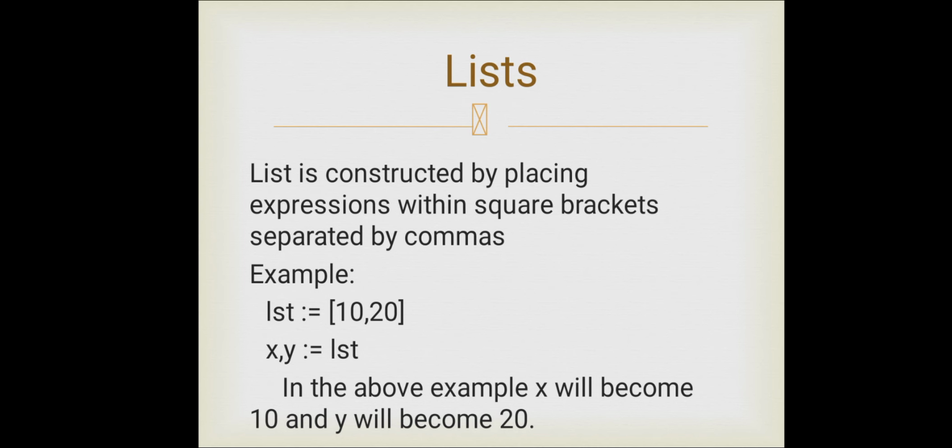Then in the next line, x comma y colon equal to LST. Here the 10 can be assigned to the variable x and the value 20 can be assigned to the variable y. In the above example, x will become 10 and y will become 20.